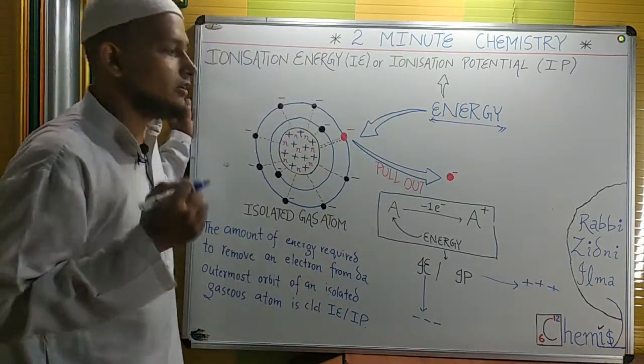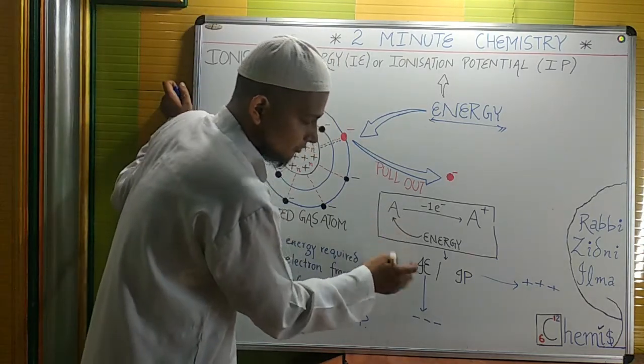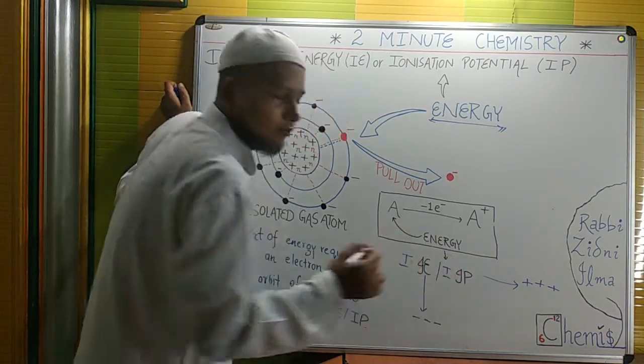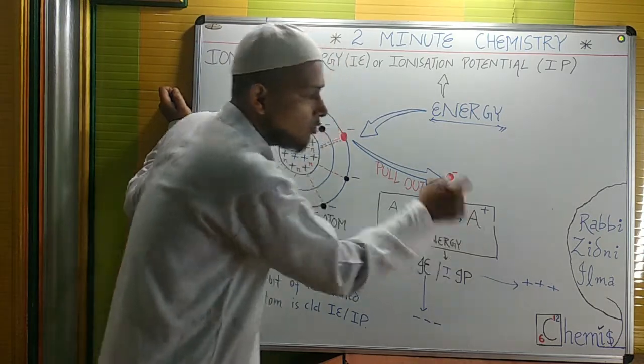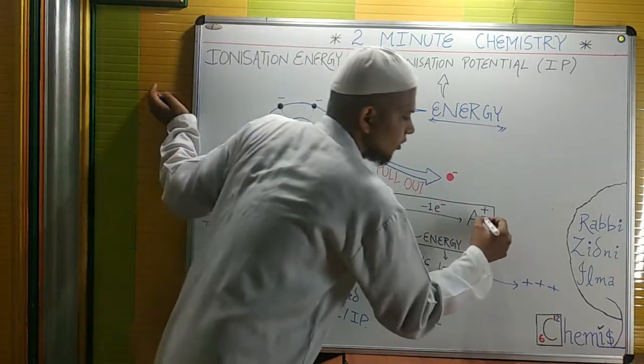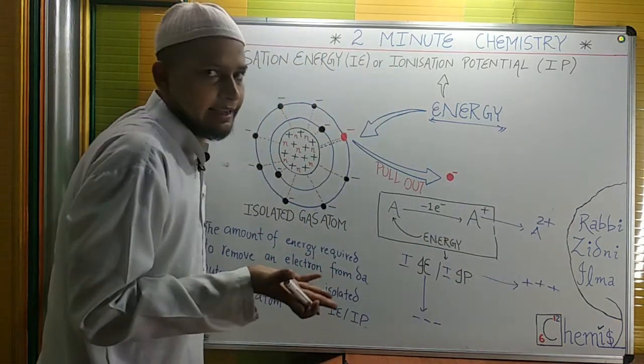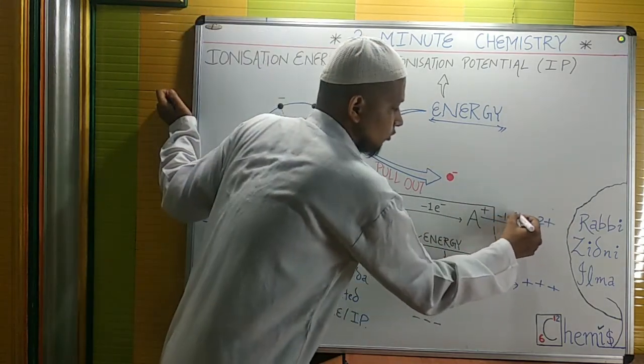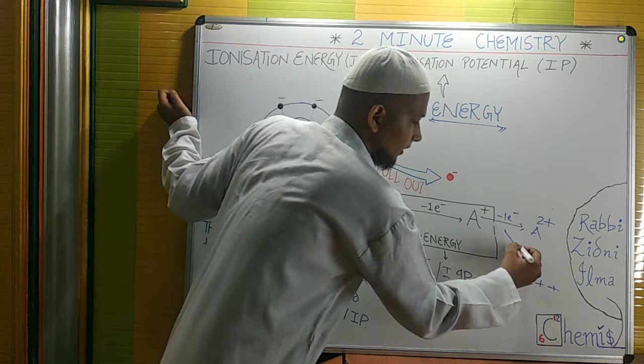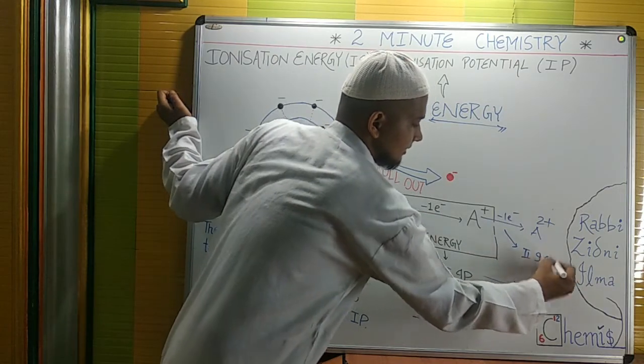And one more thing you need to know: the energy for the formation of a monovalent cation will be the first IP or first IE. Further, you can also form a divalent cation by removing one more electron. Here the energy required will be the second ionization energy.